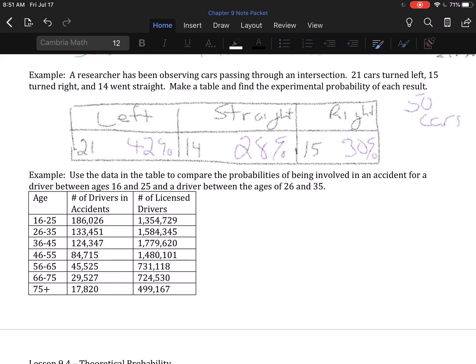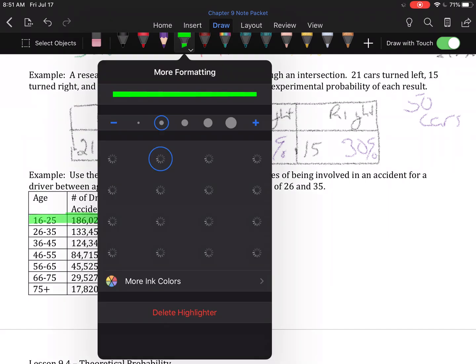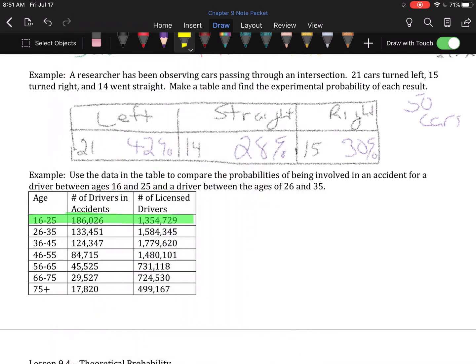Use the data in this table to compare the probabilities of being involved in a car accident for a driver between 16 and 25 and 26 and 35. So, we're being asked to compare the probability of being in an accident in this age range and in this age range.